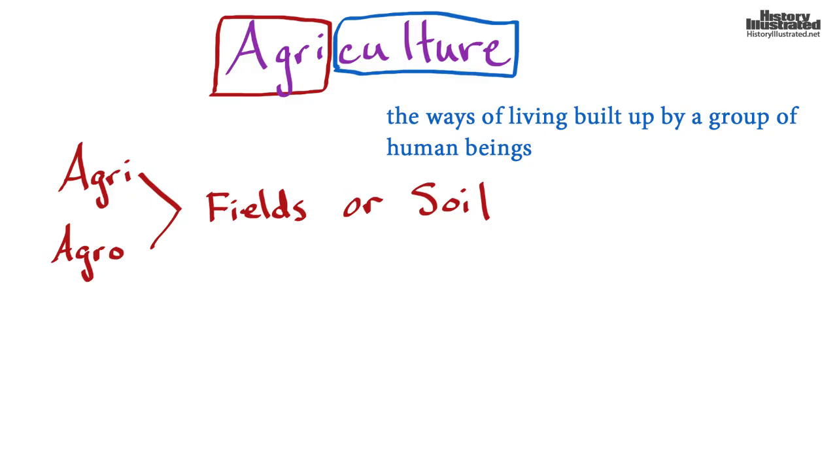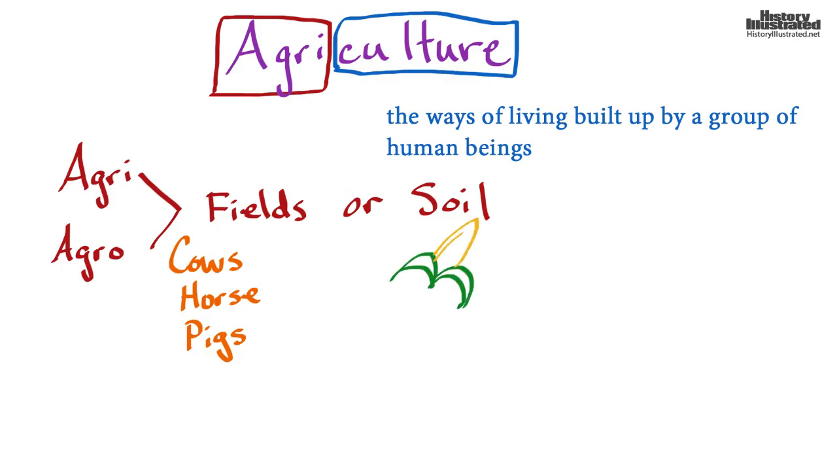So if you think about what people do with fields, well, on fields we typically have animals such as cows or horses or pigs or many other animals that we raise so that we can use them for whatever we need to. And as far as soil goes, we typically will grow plants. For example, in the United States, you might see a lot of corn being grown. So that is something that we do.